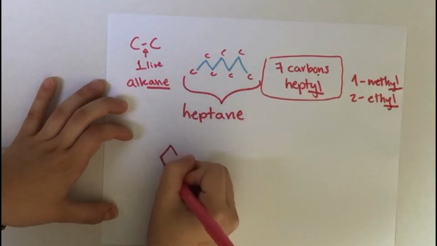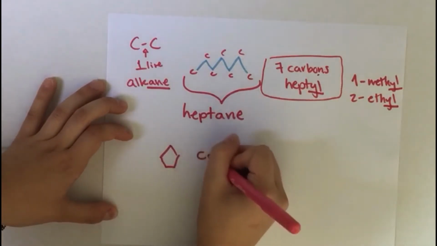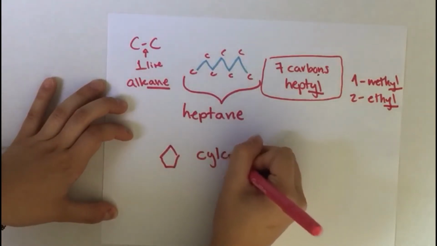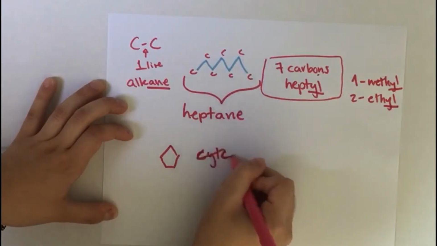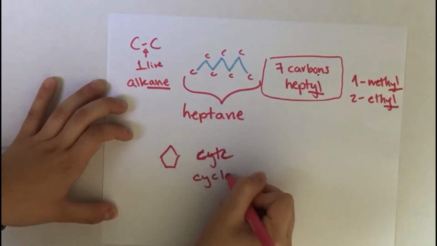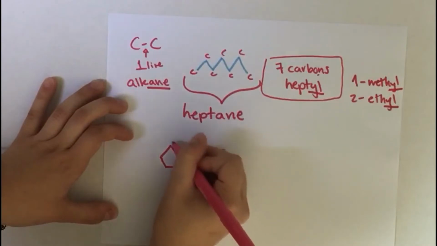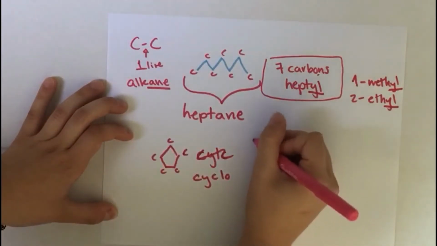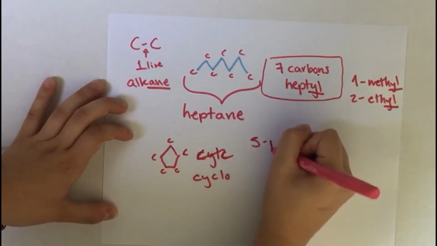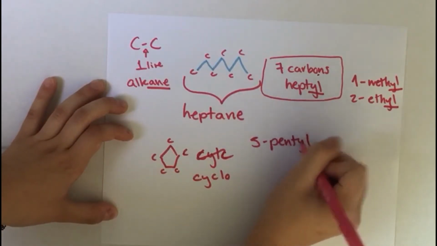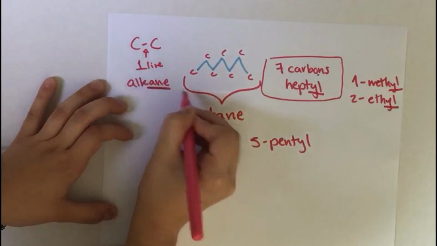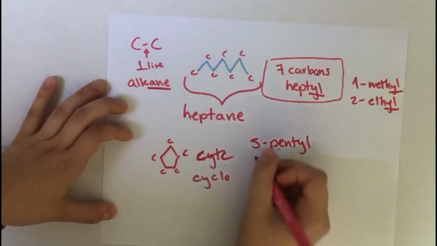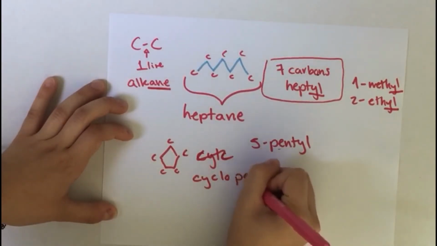If you've got a cycle, every cycle begins with cyclo. And if you've got 1, 2, 3, 4, 5, you know you have pentane. So it's single bond, it's 5, and it's a cycle. So cyclopentane.